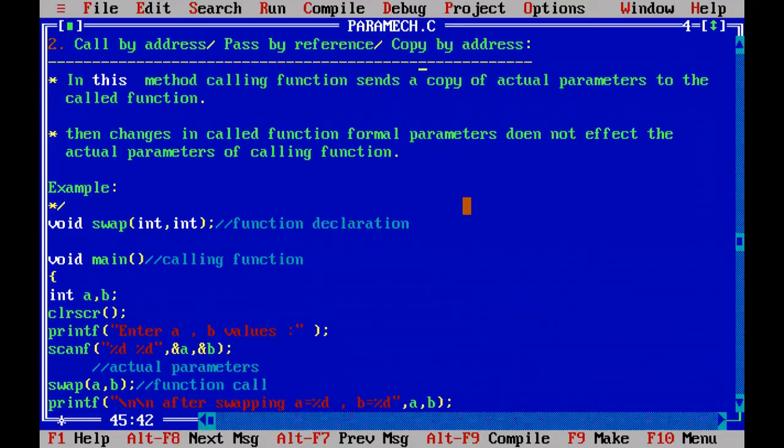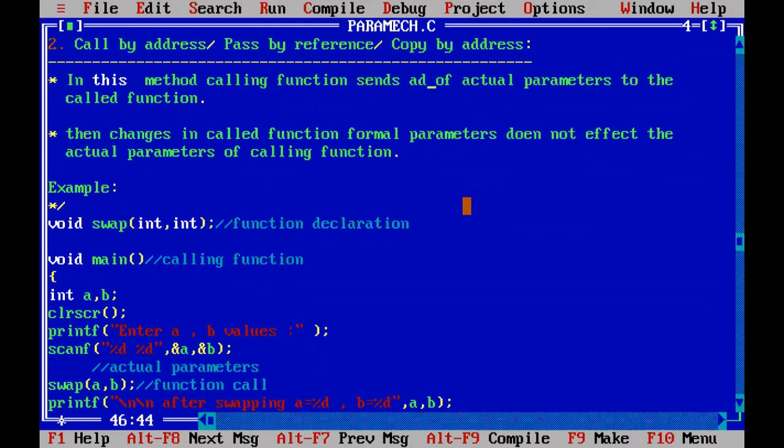Here what will happen? In call by address, pass by reference, or copy by address, which is the second parameter passing mechanism, a calling function sends the address, not the copy, the original address, to the formal parameters.